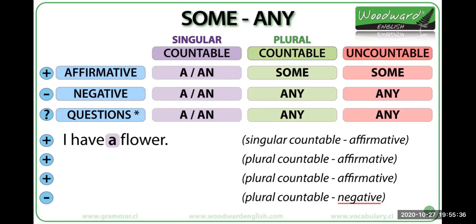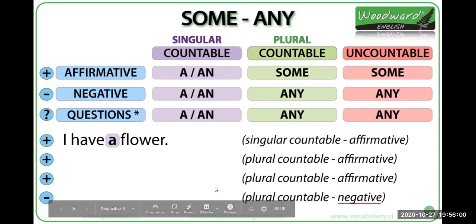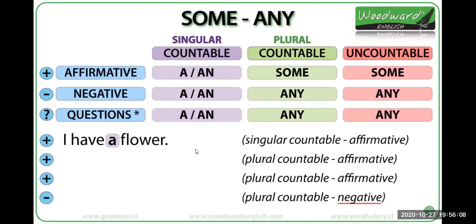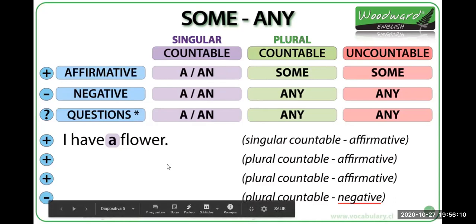Dog is singular and is countable. Any other examples? I have a book. Yes, I have a book. And what about with an? What can we say here with an? I have an egg. Yes, I have an egg, because we can count eggs, right?